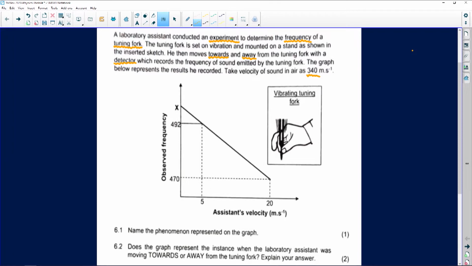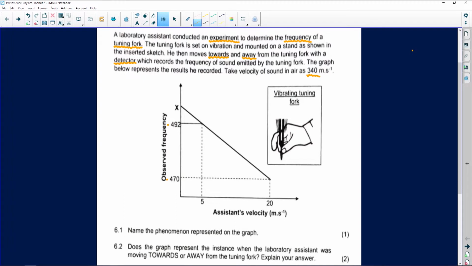I can see that my graph has a negative gradient. I've got 492 on this side, and then I've got 470. On the time axis, I've got 5 and then I've got 20. And between these two times, I can see there is a change that actually happened. Now remember, when you have frequency moving towards you and frequency moving away from you, you are going to hear two different frequencies, right? As well as the time that actually moved.